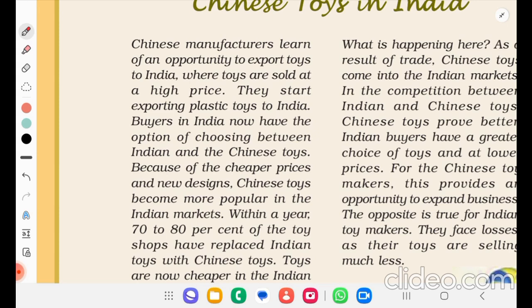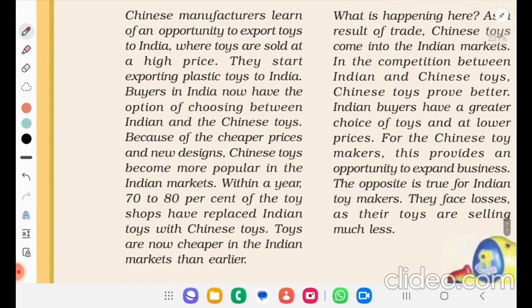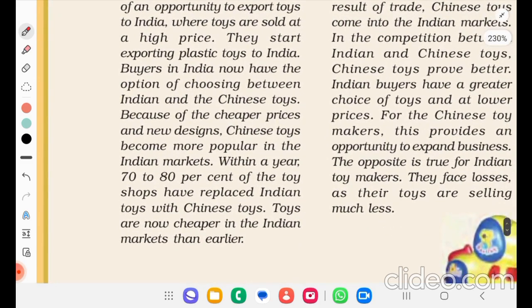Buyers in India now have the option of choosing between Indian and Chinese toys. Because of the cheaper prices and new designs, Chinese toys become more popular in the Indian markets. Within a year, 70 to 80% of toy shops have replaced Indian toys with Chinese toys. Toys are now cheaper in the Indian market than earlier.